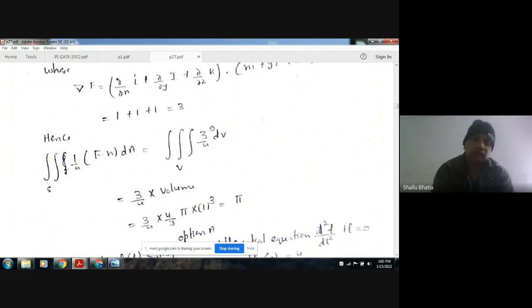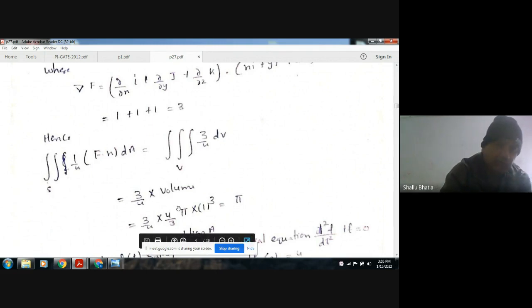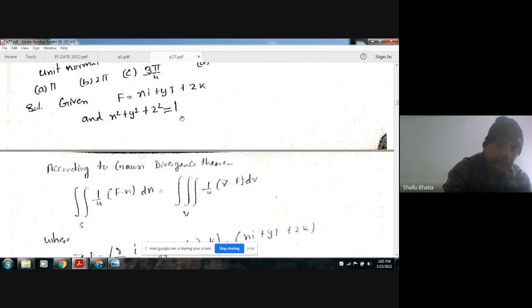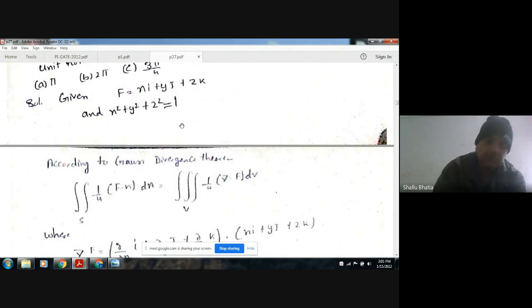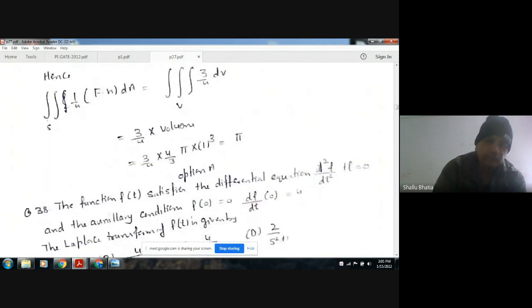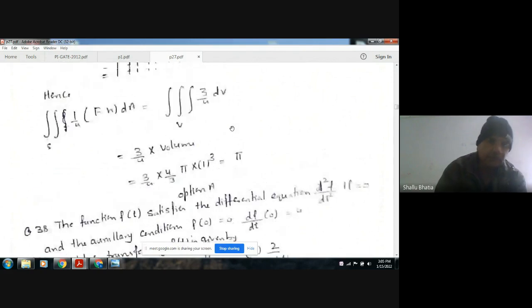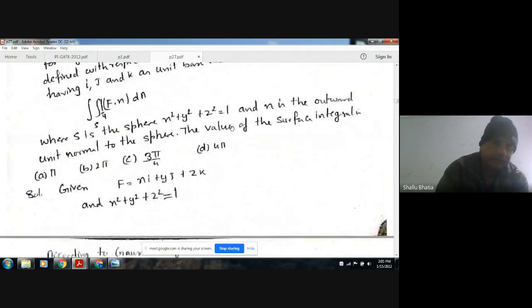The volume of the sphere is 4 by 3 pi r cube, and r is 1, as the equation of the sphere gives the radius. Solving it out, it will be pi. So the answer is pi, option A.